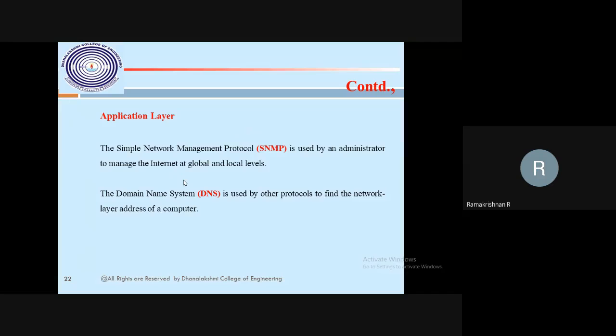Instead of typing 192.168.1.1 as in the last class, I don't want to type the IP address. Instead, I want to type the name of the server, that is www.google.com. We don't know the IP address of Google, and we are not able to remember it either. Recalling by name is easy compared to a number, so we use DNS for www.google.com. From that we get the network layer address. That is DNS.